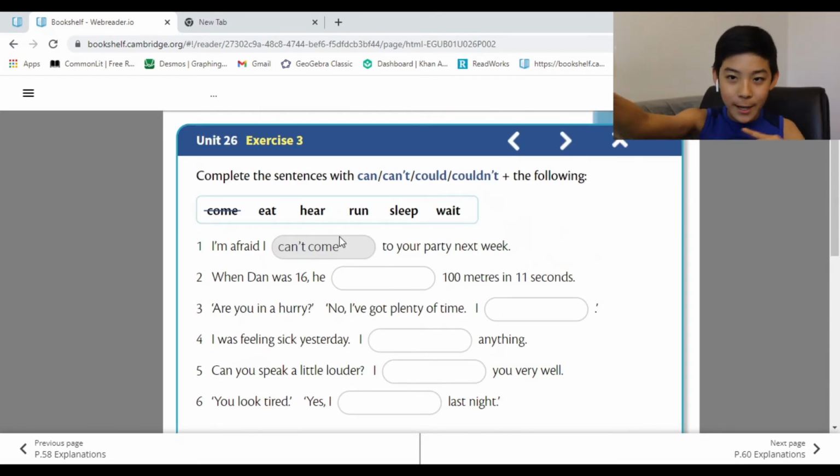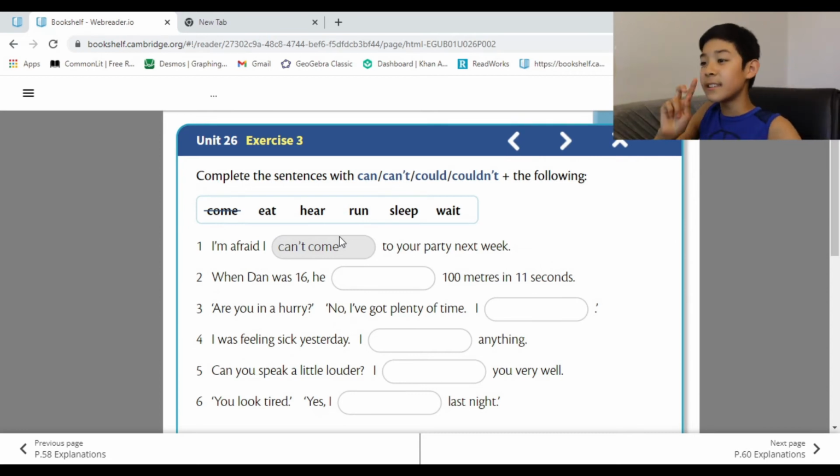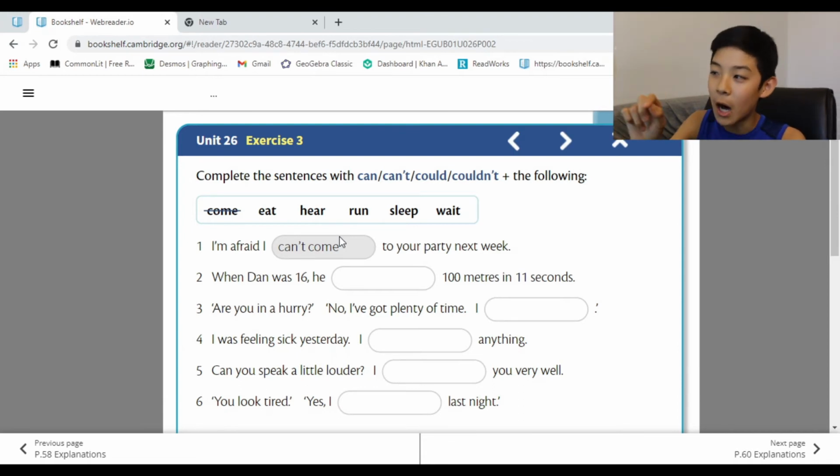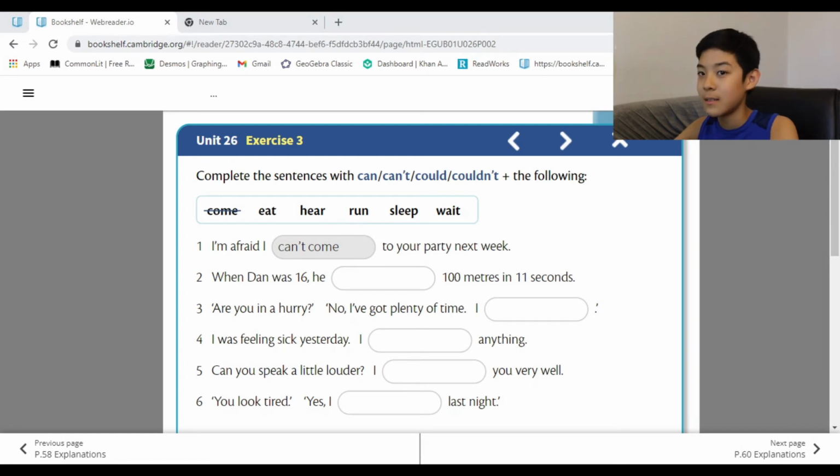Unit 26, exercise 3. Complete the sentences with can, can't, could, couldn't plus the following verb. I think it's a verb. Okay. Let's do this. When Dan was 16, he blank 100 meters in 11 seconds. That's running, because you time how fast you're running, right?